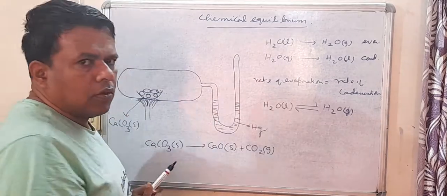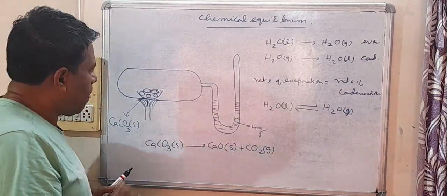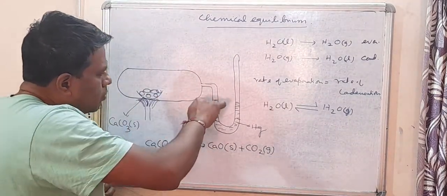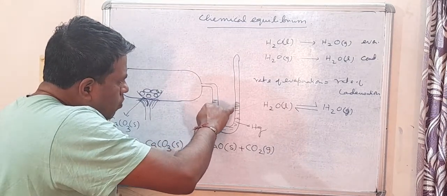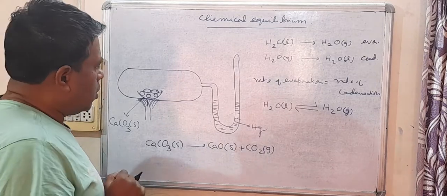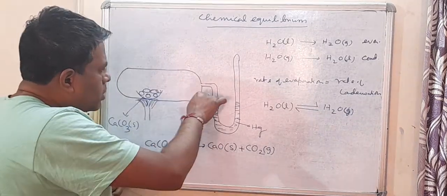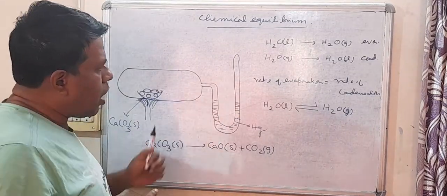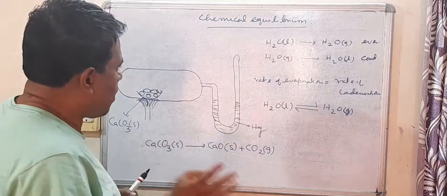So this thing you can see, notice. So as we are doing heating, this one will gradually come down, this one will gradually come up. So you are heating, this thing is happening. Now how long will it happen? It will not happen continuously.